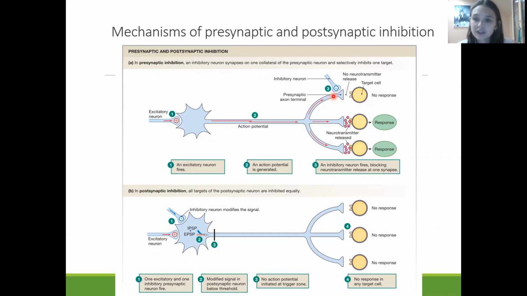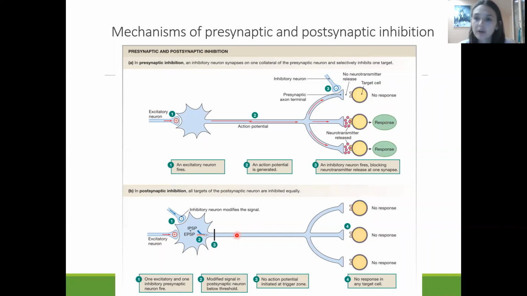As a result, calcium will not enter the presynaptic terminal, it will not bind to the vesicles, and the vesicles will not release neurotransmitter, which further will not affect the postsynaptic membrane. So here we will not receive a response in comparison with the two other cases.